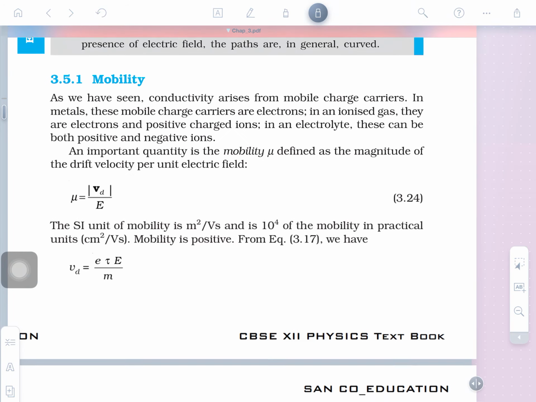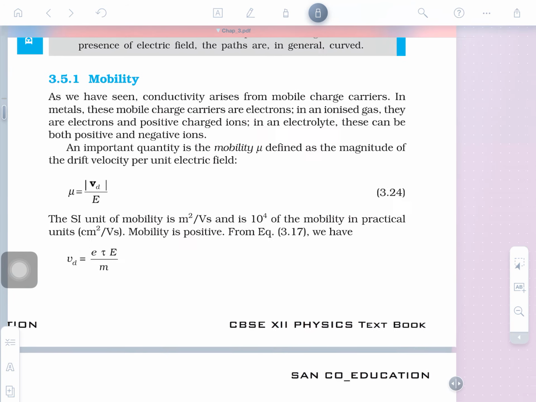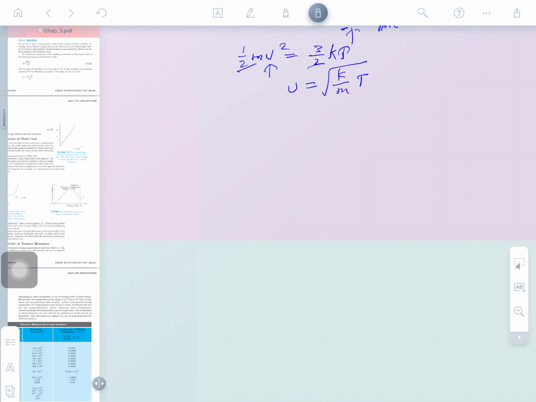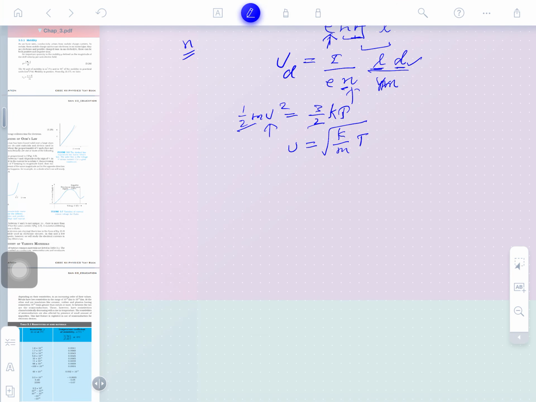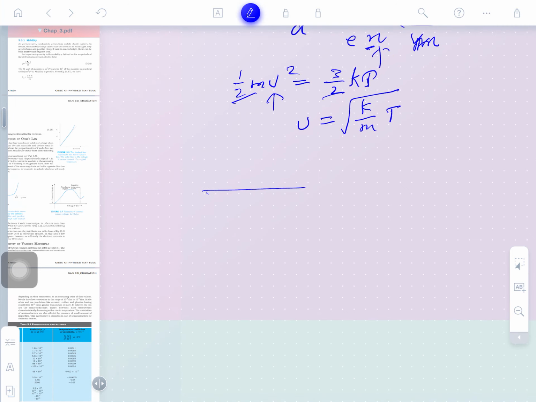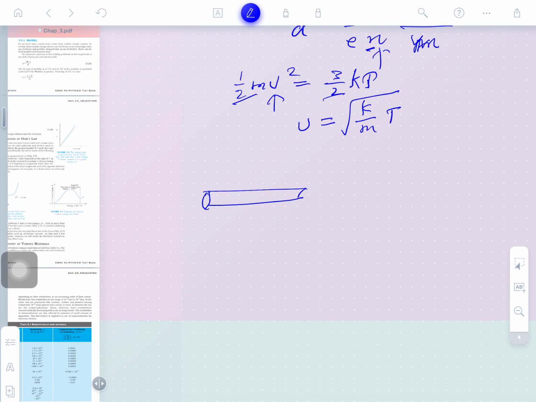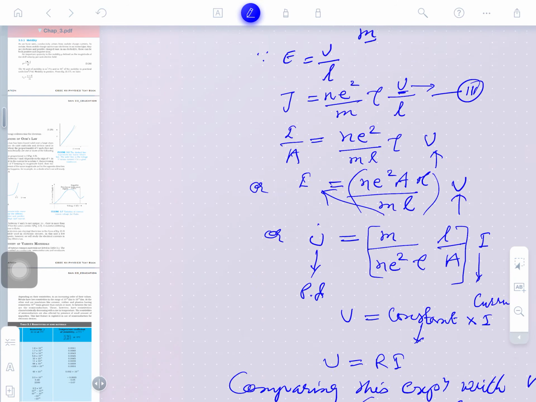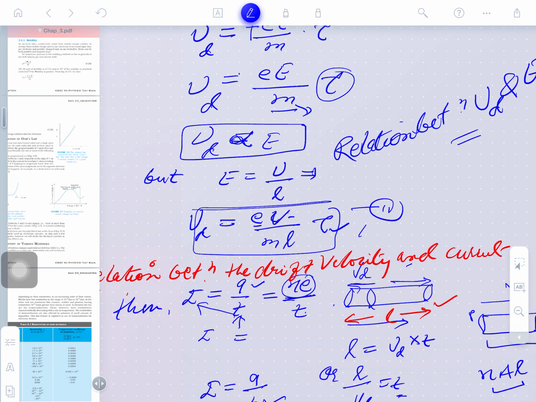Is that clear guys? Now, the mobility. What is the term mobility? I am explaining it here. What is the meaning of mobility? Across a conductor, we apply the electric field E. So, electrons will start drifting with velocity Vd. We have also seen that drift velocity is directly proportional to the electric field, and we gave the derivation yesterday.